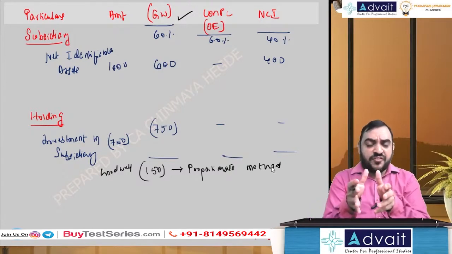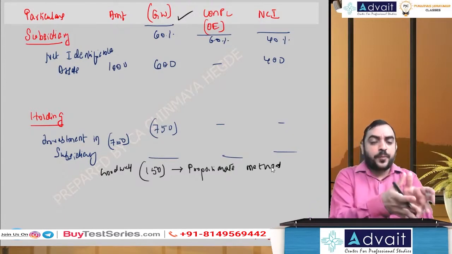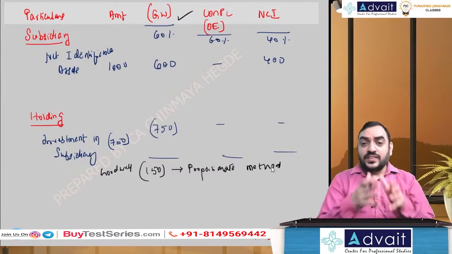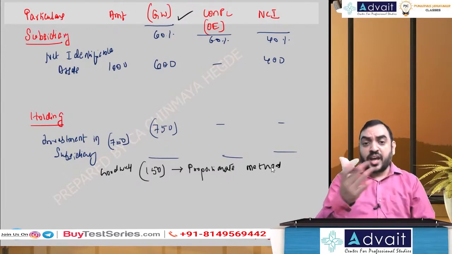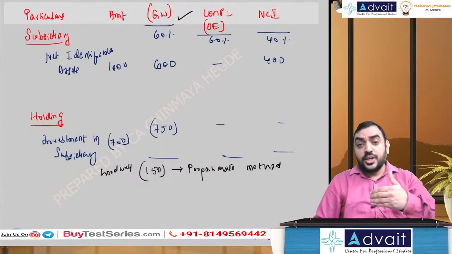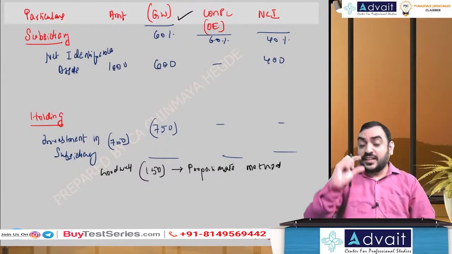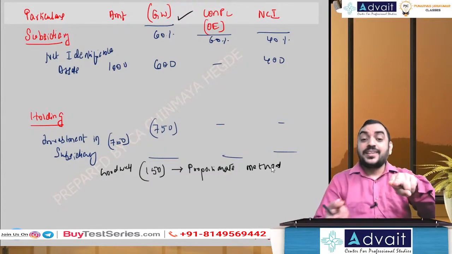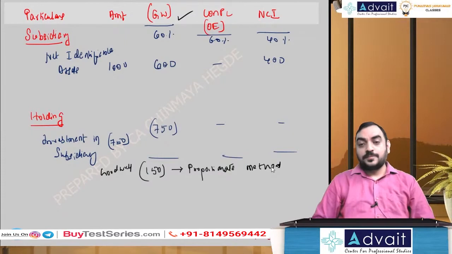That is the way you value NCI, right? So NCI, here we valued on proportionate method. You move it to fair value method. That difference is what is causing the difference in goodwill. Difference in NCI is the difference in goodwill.